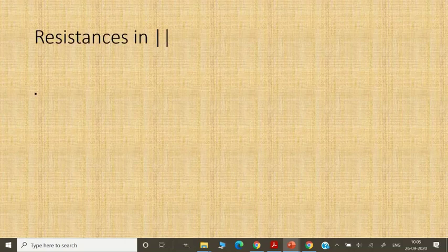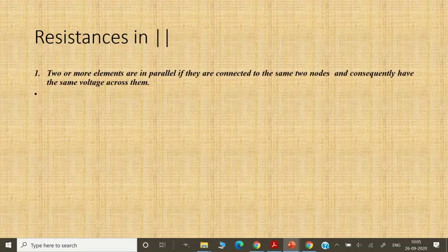Resistance in parallel, I just give the sign there because that is the sign we actually use for parallel. Resistance in parallel means what? Two or more elements are in parallel if they are connected to the same node and consequently have the same voltage across them. What do I mean by that?